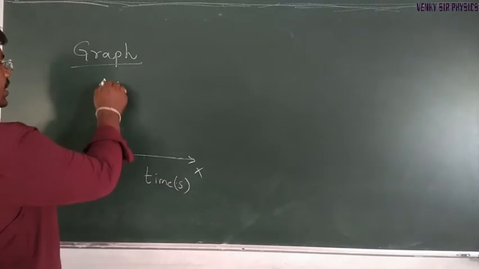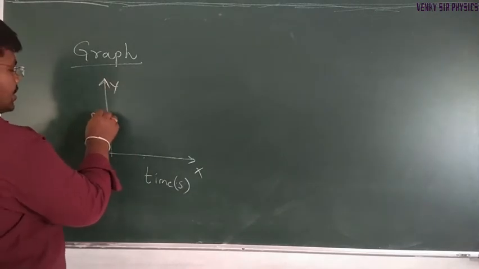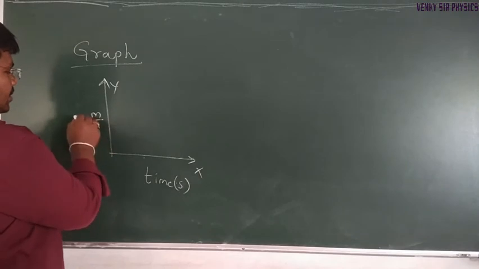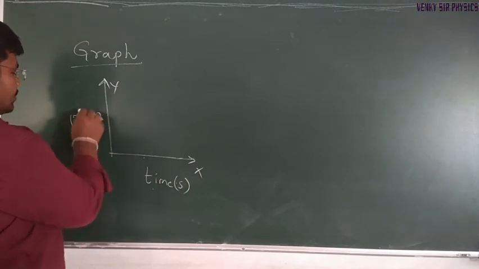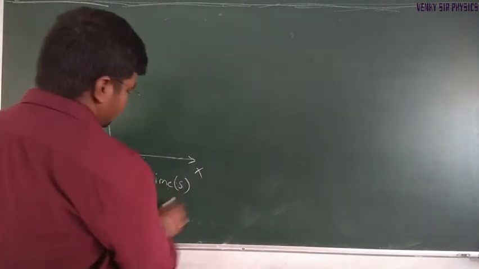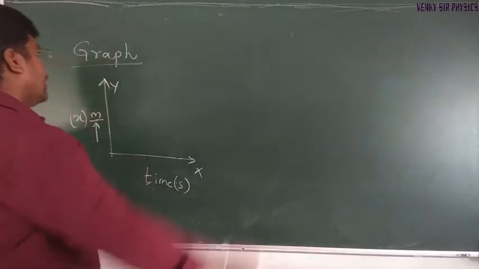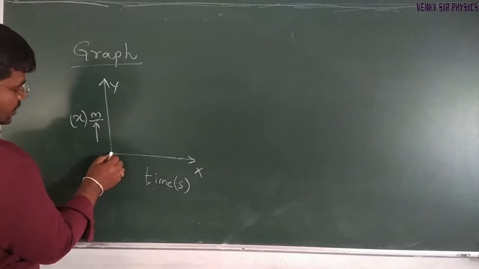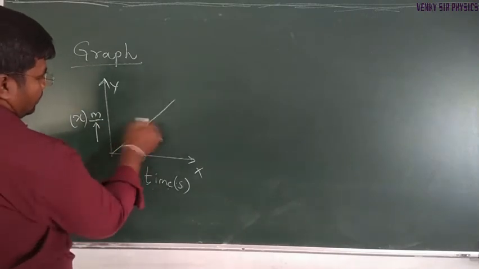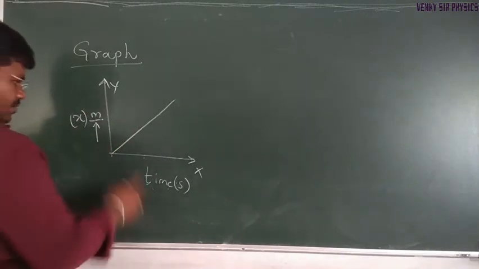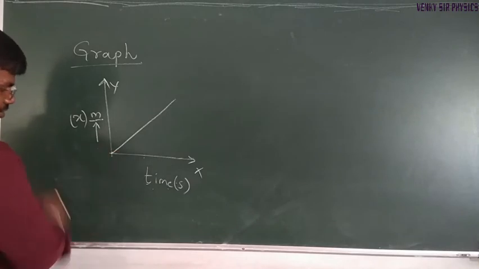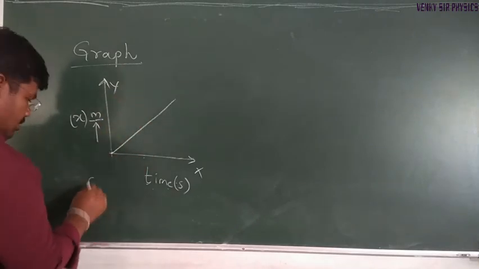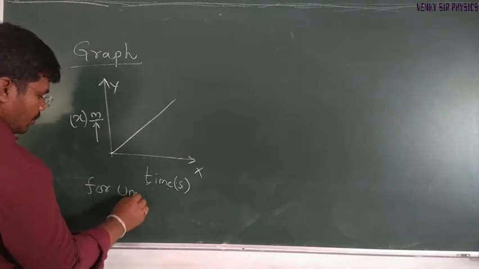Along the y axis, distance or displacement, which we measure in meters, symbol s. According to the definition, equal distances covered in equal intervals of time, the graph is a line passing through the origin. This is for uniform motion.